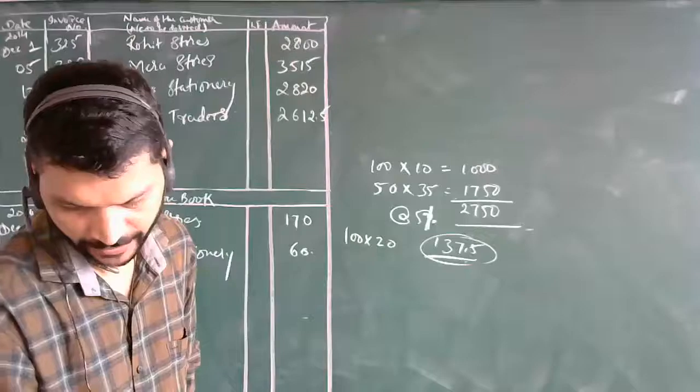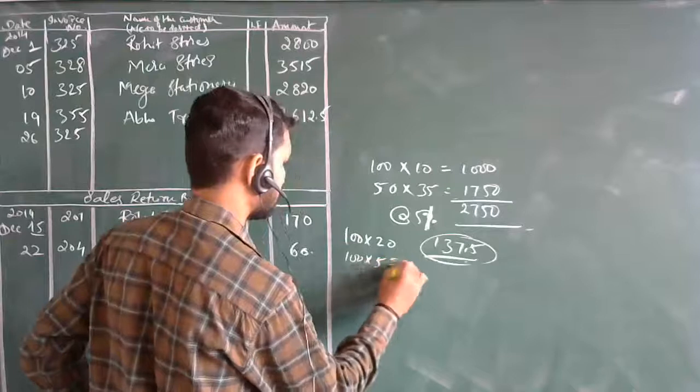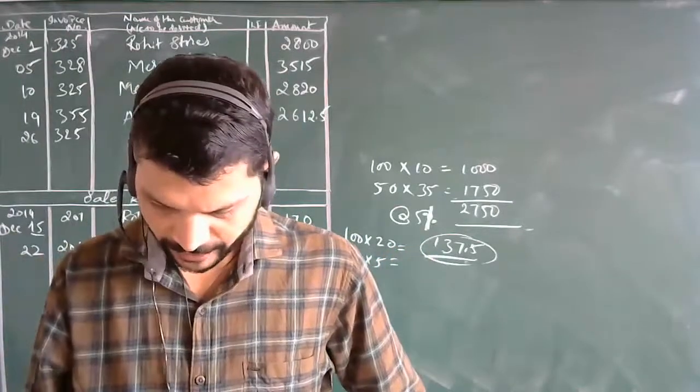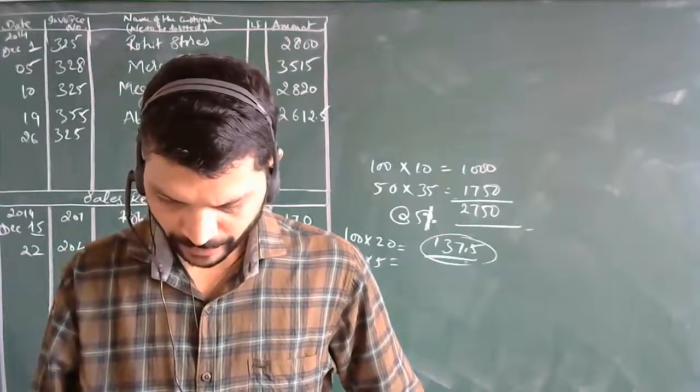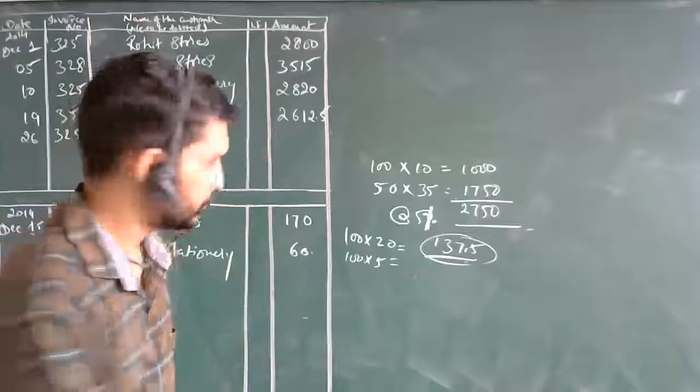Next, 100 into 5, fancy. 100 greeting cards into 20 is 2000 rupees, and fancy 500 rupees. So 2000 and 500, 2,500.